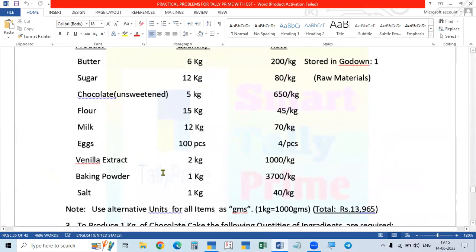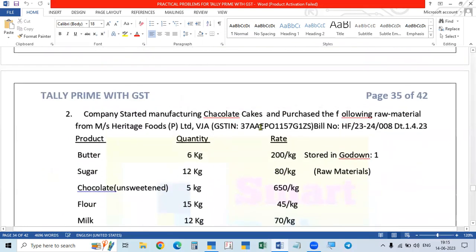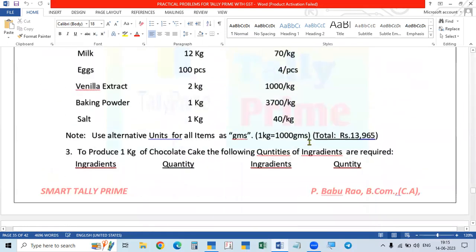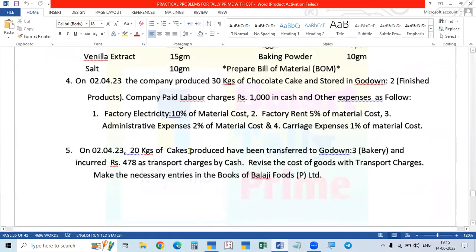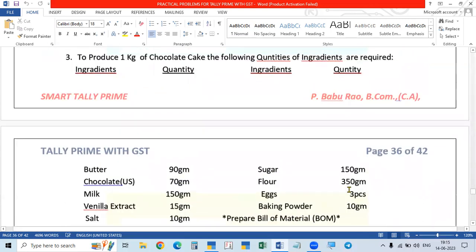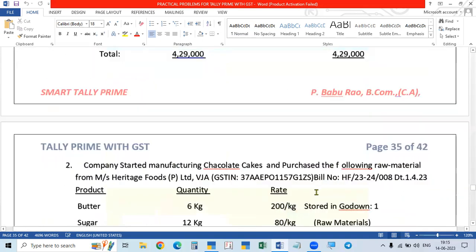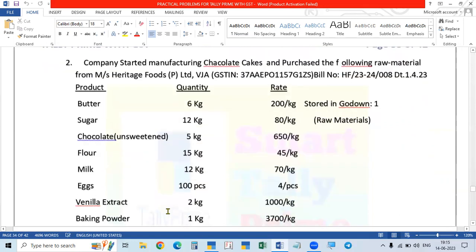These are cakes we are making. That is why it is called the bakery. So some of the production is transferred to the bakery. And there are 3 transfers: bill of material, that is the manufacturing journal. After that, we use the stock journal also, that is transfer from one godown to another. All these options are there. So tomorrow I will take up problem number 3.